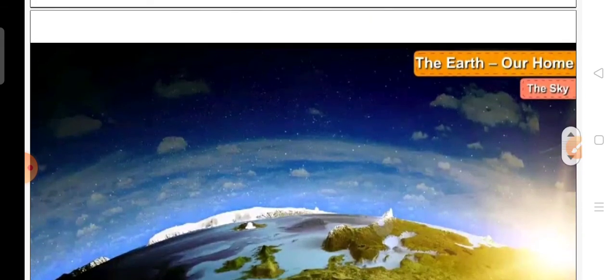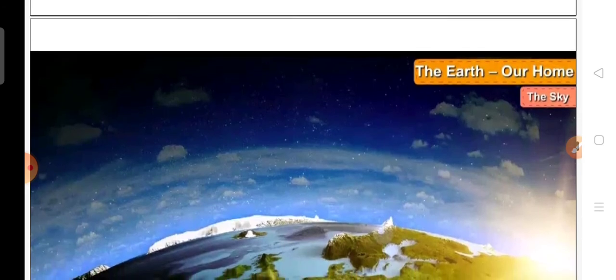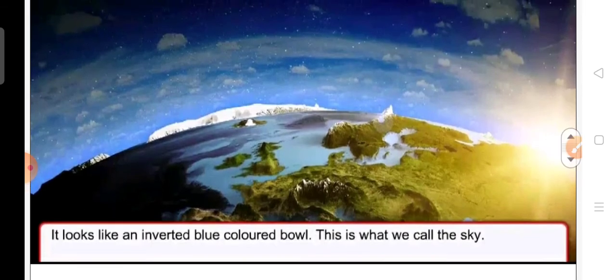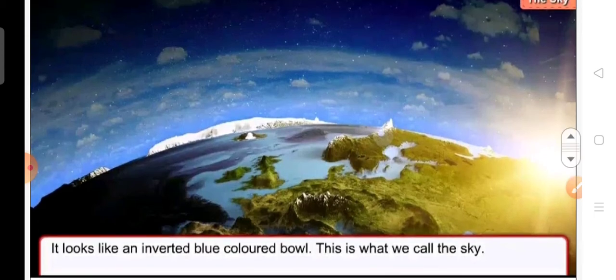Now come to the next topic, the sky. We will learn about the sky. It looks like an inverted blue colored bowl. Children, the sky looks like an inverted blue colored bowl. This is what we call the sky. It appears like an inverted blue colored bowl to us.